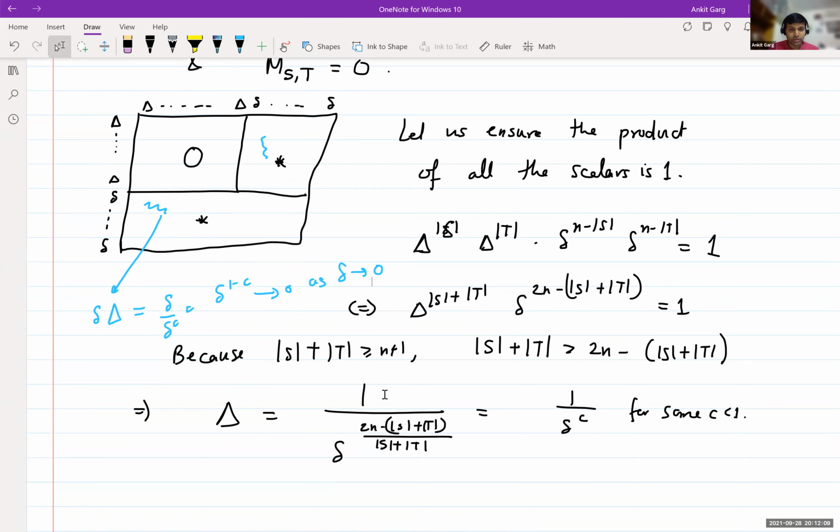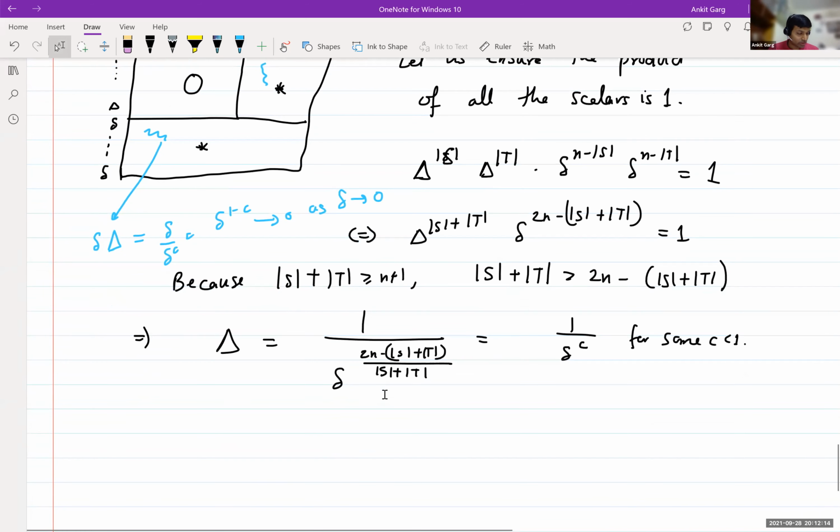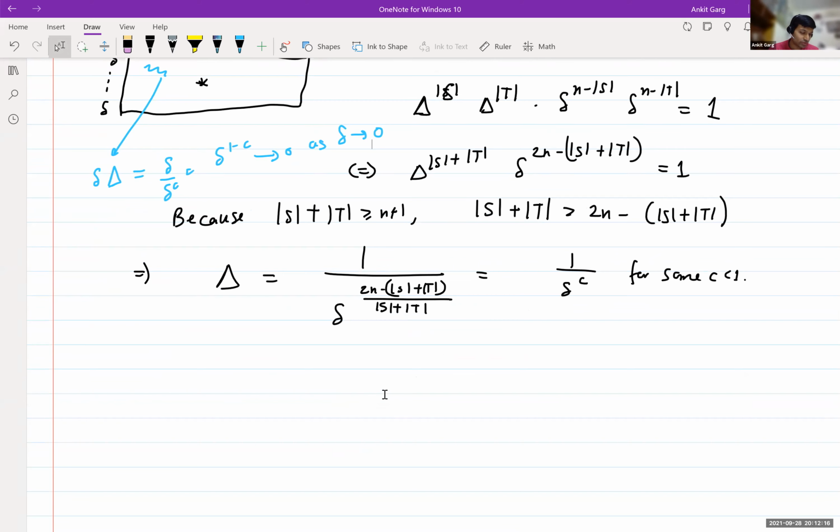Any questions regarding this? Even if you don't follow this, it's just a routine calculation, just giving you a flavor of what's going on.